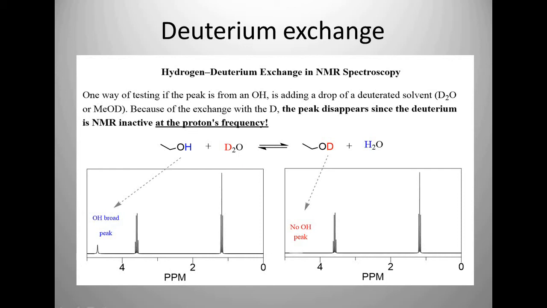Deuterium will not give any type of signal in proton NMR spectroscopy, but as it is replaced with hydrogen, then the hydrogen gives the signal in the NMR spectrum. So the peak disappears since deuterium is NMR inactive at a proton's frequency. So we can use this technique for detection of a proton or change in the position of a proton by using deuterium.